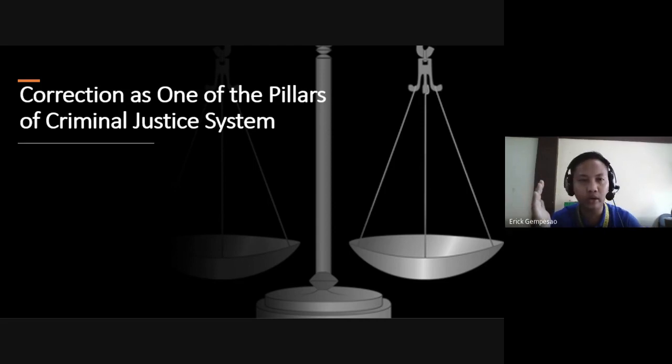Of course, we all know that in the United States of America, they have only three: law enforcement, court, and correction. But here in the Philippines, we have five pillars, and correction is one of those pillars. In fact, it is the fourth pillar of the criminal justice system.